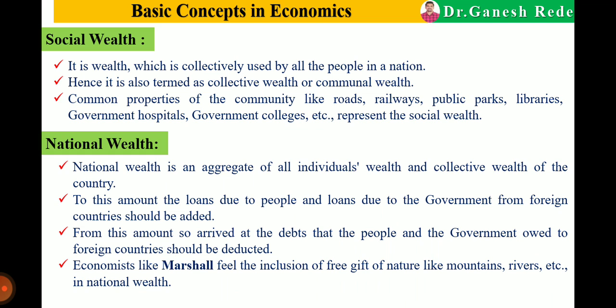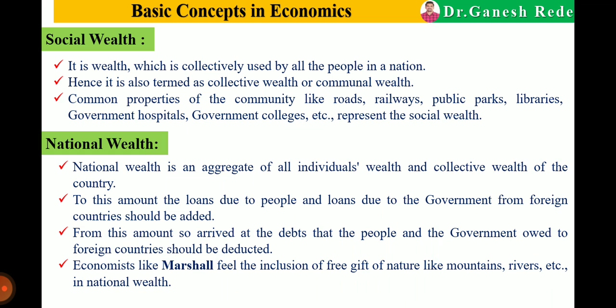Common properties of the community like roads, railways, public parks, public libraries, government hospitals, government colleges are social wealth.